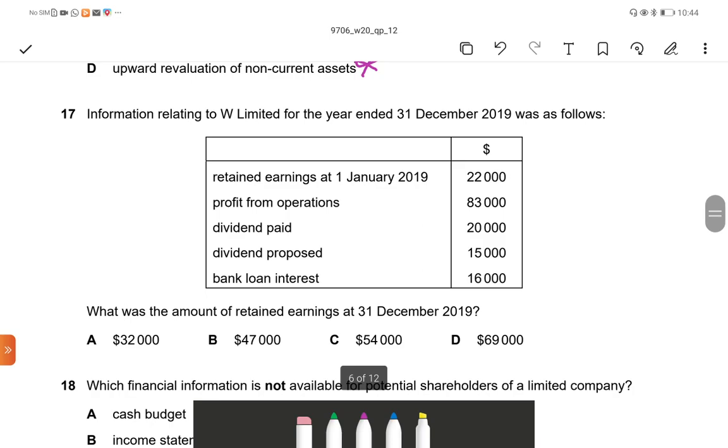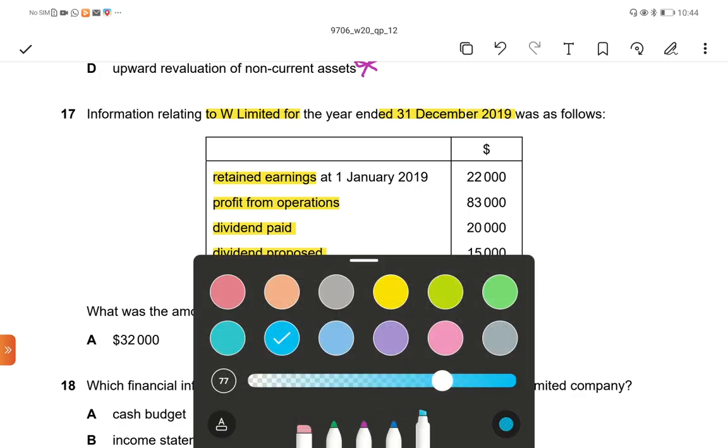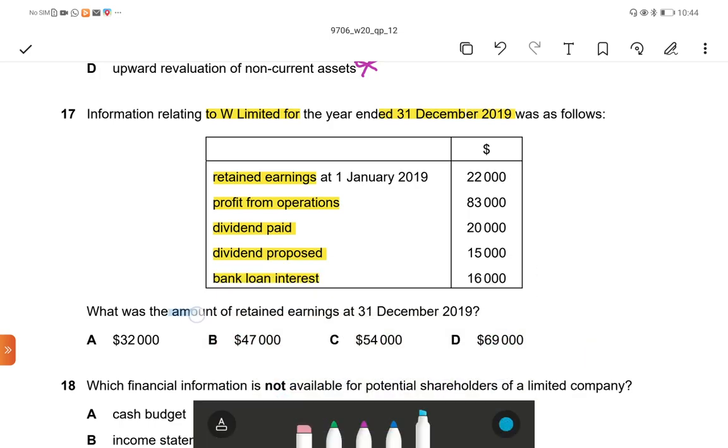Next, information relating to W Limited for the year ended 31st December 2019. They are given retained earnings, profit from operation, dividend paid, dividend proposed, bank loan interest. What is the question asking? What was the amount of retained earnings at 31st December 2019? The question is asking for the closing retained earnings.